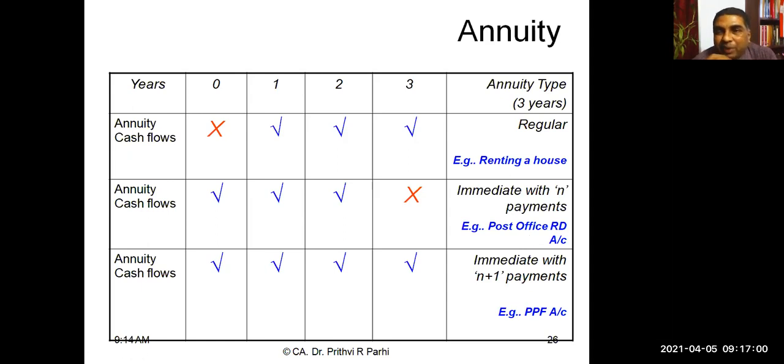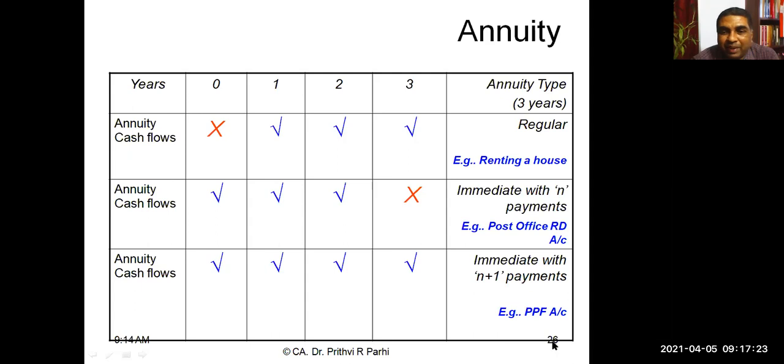Then one more kind of annuity is referred to as annuity immediate, but with N+1 payments. Here you see a 3 years annuity. The annuity is for 3 years, but there will be 4 payments. Year 0, there is a payment. Year 1, there is a payment. Year 2, there is a payment. Year 3, there is also one more payment.